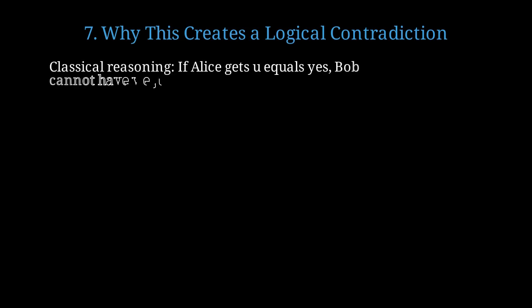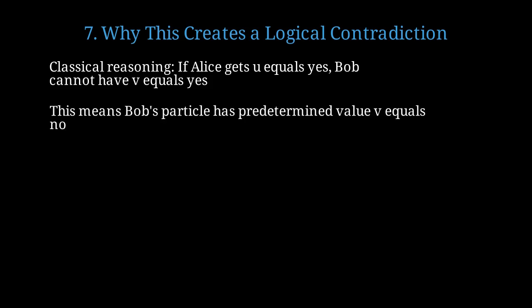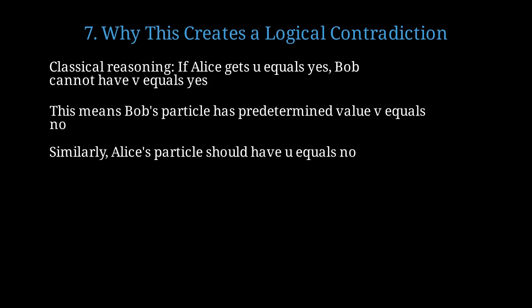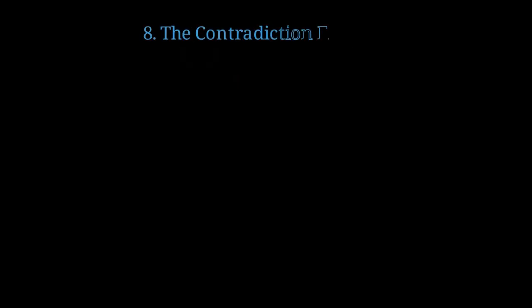From prediction 1, if Alice gets U yes, then Bob's particle must have property V no, because the probability is 0. In classical thinking, this means Bob's particle had the property V equals no even before measurement. It's a predetermined fact. From prediction 2, by the same logic, Alice's particle should have the predetermined property U equals no. Classical logic forces us to conclude both particles have predetermined values, U equals no and V equals no. Now we reach the heart of the paradox.